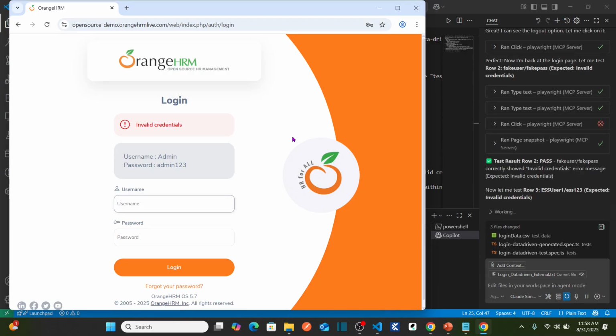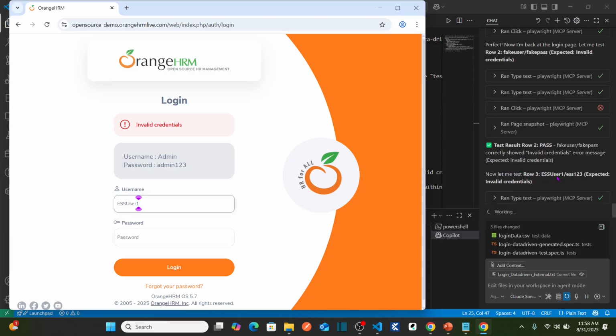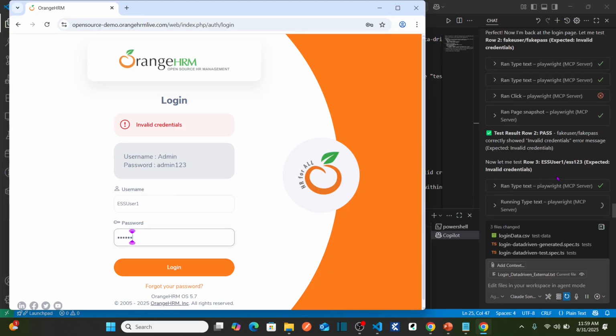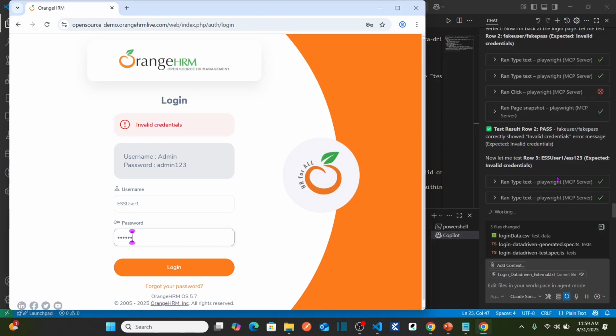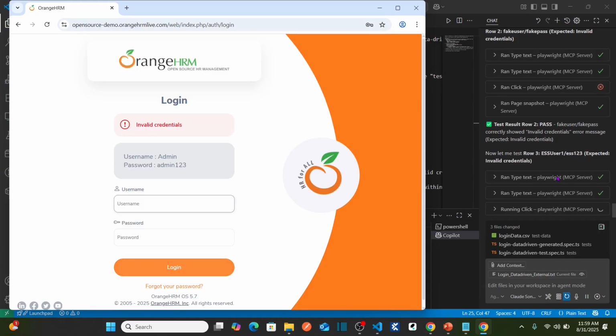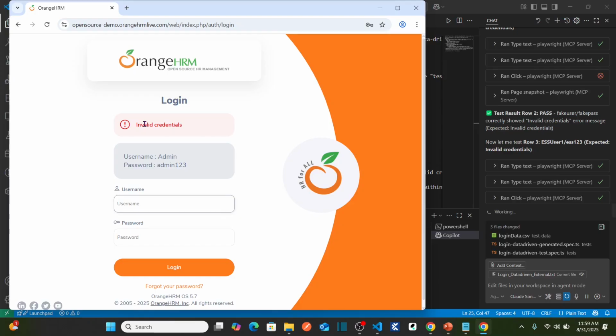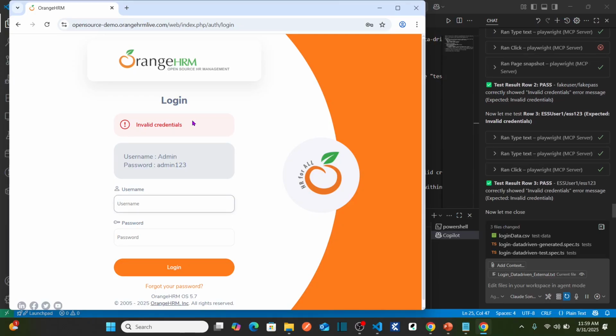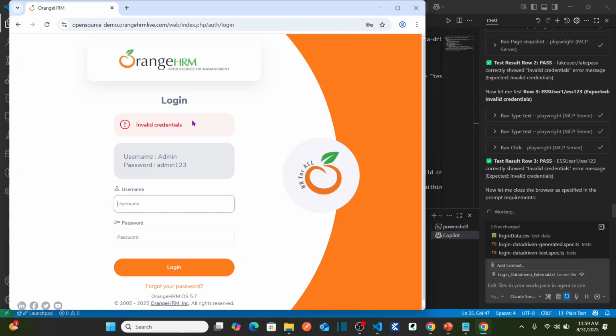So now it says, let me test row 3. It is entering the credentials from row 3. Perfect. See here, now it's going to validate invalid credentials. Test result row 3 pass.